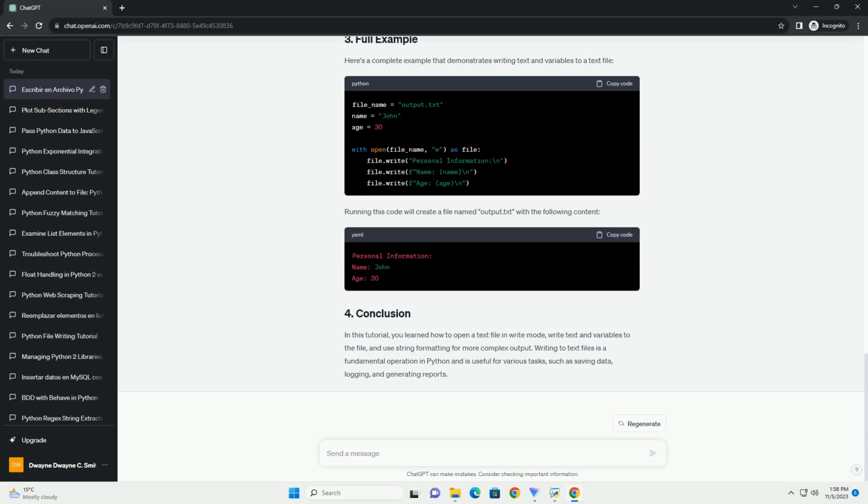It's a good practice to use a context manager, which automatically handles file closure, ensuring that the file is properly closed when you're done with it. You can use the with statement to achieve this.